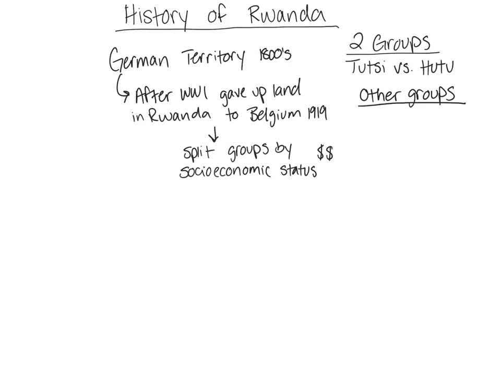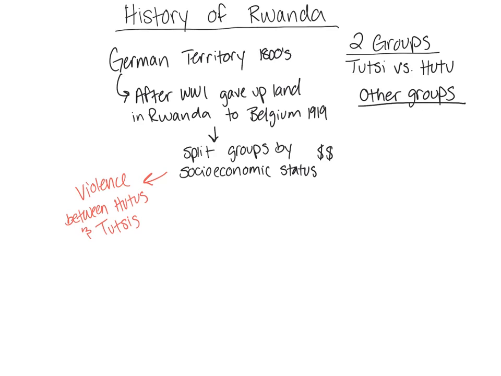So they kind of pit these two groups against each other, and this leads to violence between the Hutus and the Tutsis. The Tutsis are going to be the favored ones.